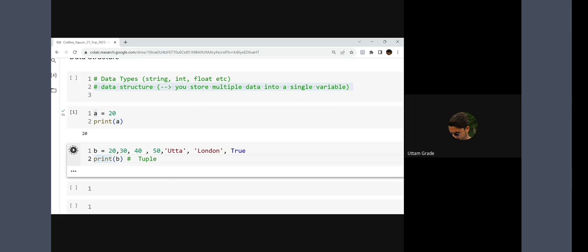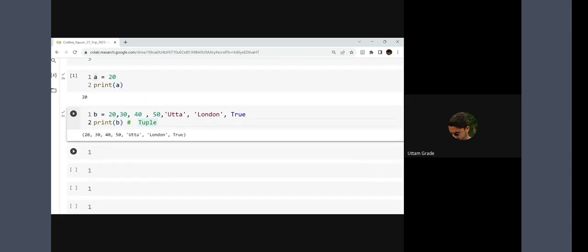Okay, sir. That means you're trying to say if I have a variable, I can store multiple values within the single variable. Yes. But if I'm using multiple values within the same variable, I need a data structure. But sir, here I did not use any data structure. That is the issue. If you do not use any data structure to store values within a single variable, the default data structure will come. That is tuple. Okay, that means by default it will come. Yes. Now we will talk about the first data structure.